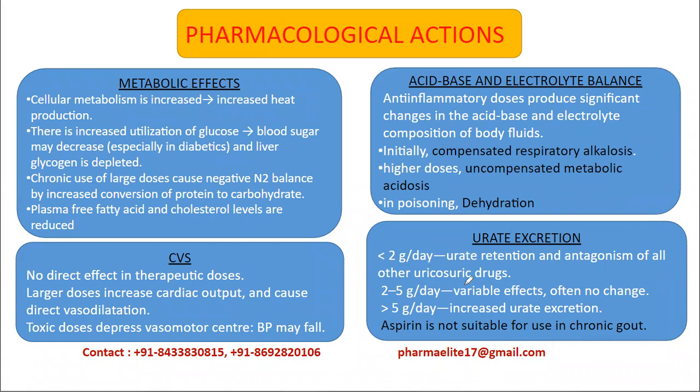So if a patient of gout takes aspirin in a dose of less than 2 grams per day, then there will be urate retention. That is, uric acid won't get excreted from the body, and also antagonism of all other uricosuric drugs will happen. That's why aspirin is not prescribed to the patients of gout, although other NSAIDs are used, but aspirin is not given. Then in this dose, that is around 2 to 5 grams per day, there are variable effects. And if it is given in a dose of greater than 5 grams per day, there will be increased urate excretion. So that's why aspirin is not suitable to be used in chronic gout.